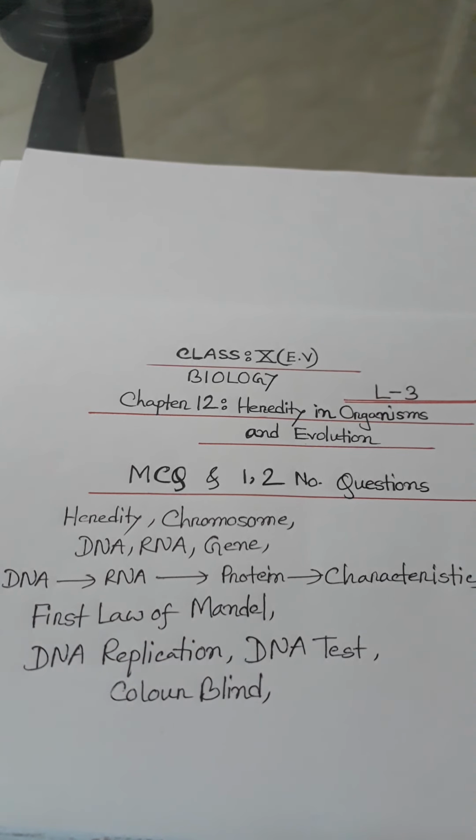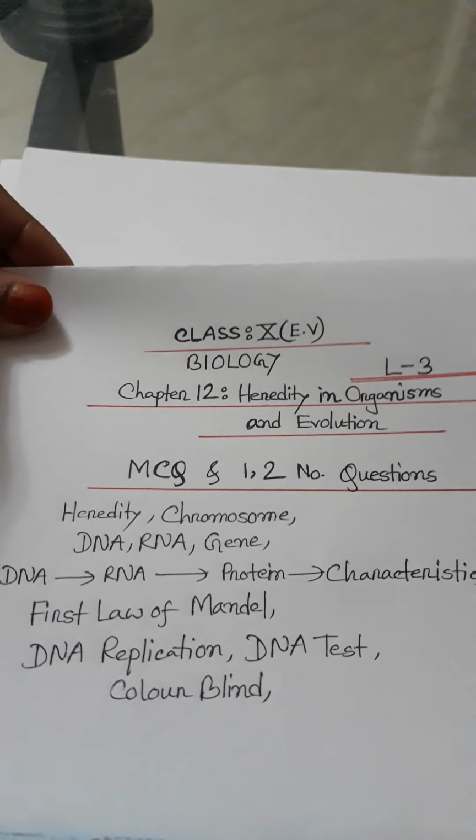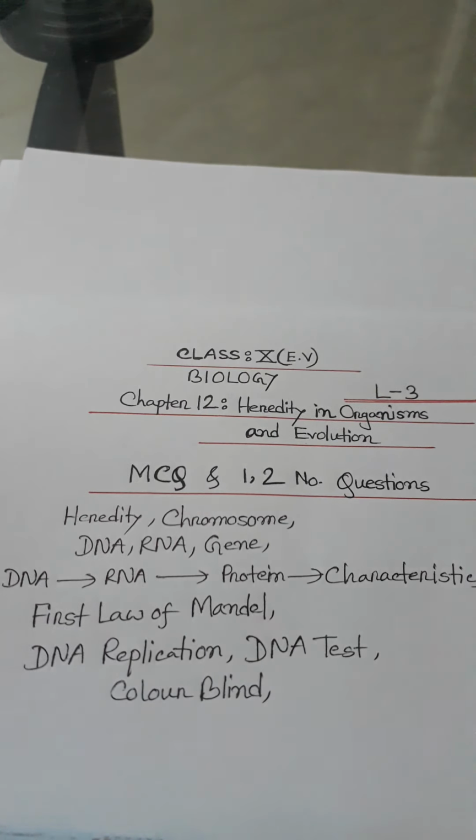The process responsible for DNA transfer to RNA is known as transcription, and RNA converted to protein is known as translation.